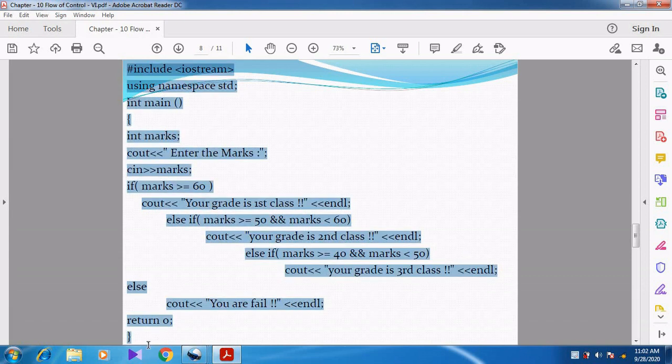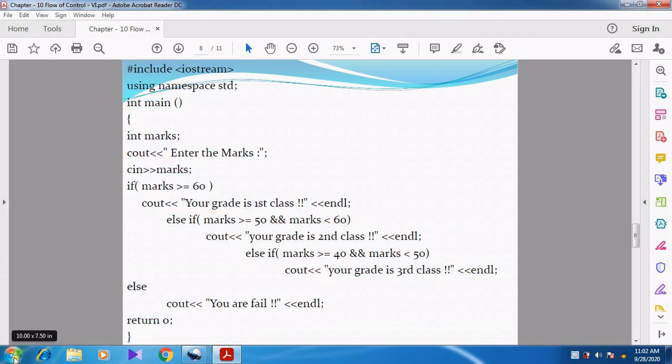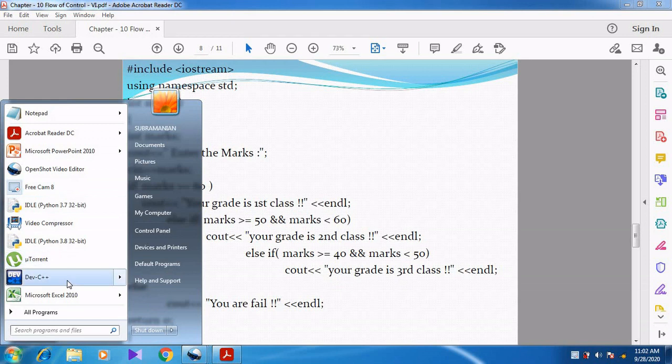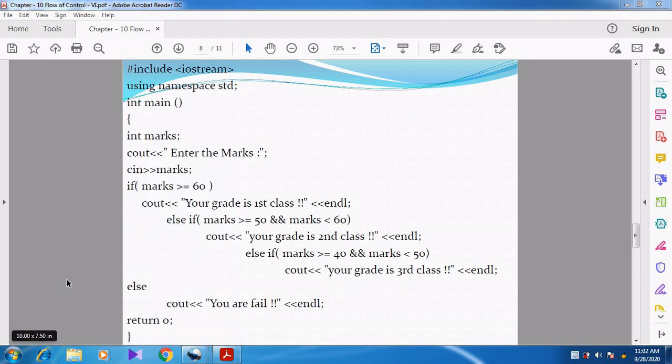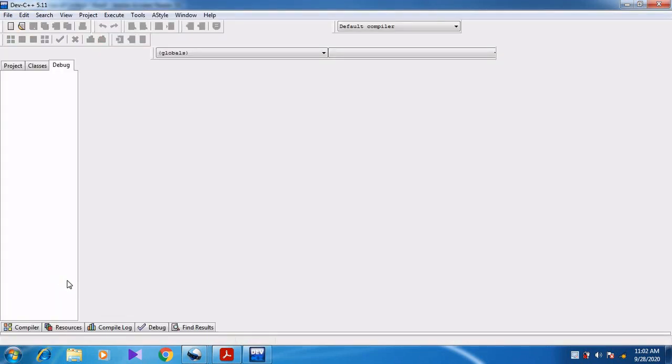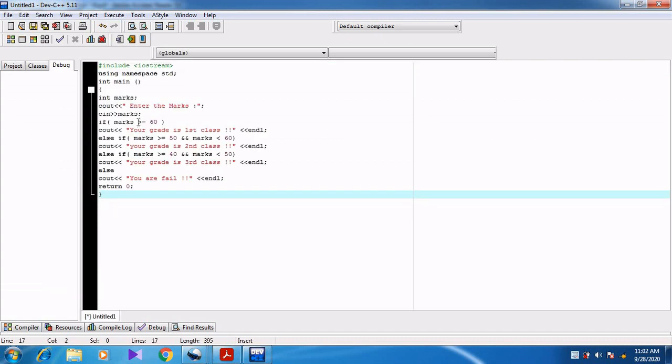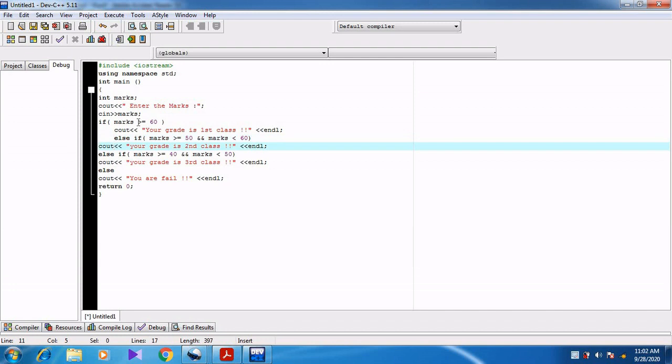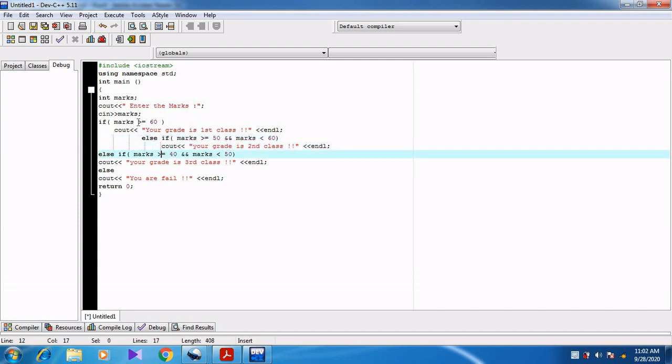So see this program, they have given the program. From this program I can show you in a practical manner. Let's see these things practically. So open Dev C++. I have already copied the program. Now I am going to paste the program. Now you can see, from this you can understand clearly.